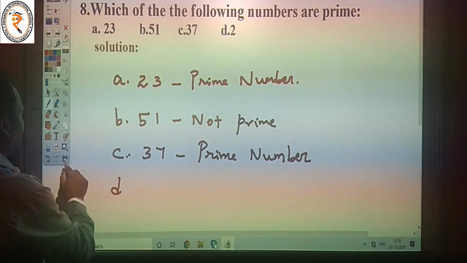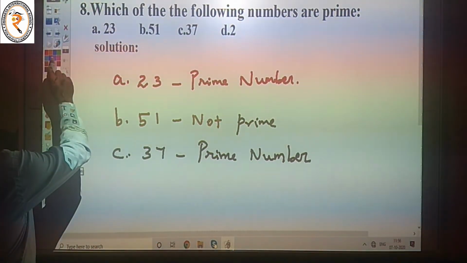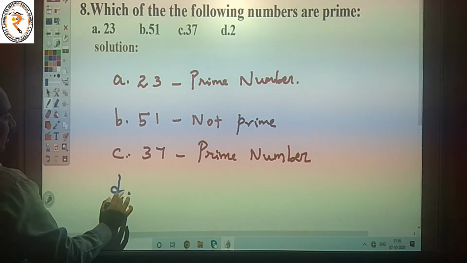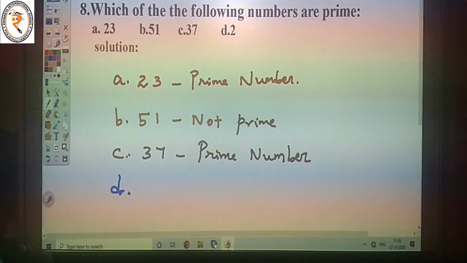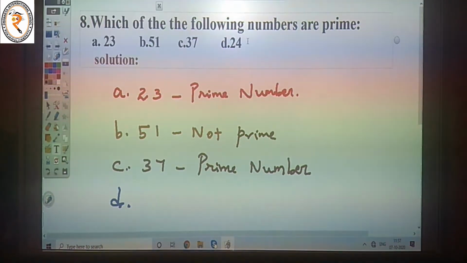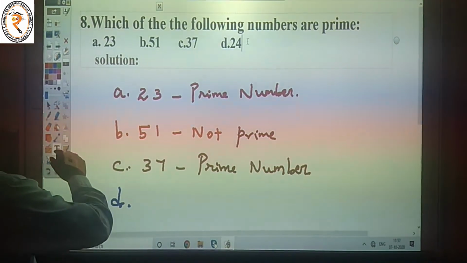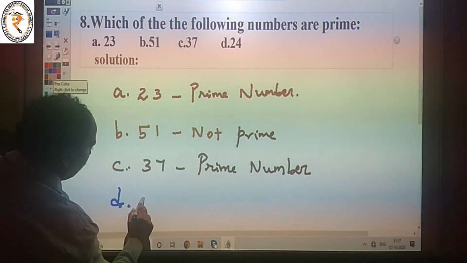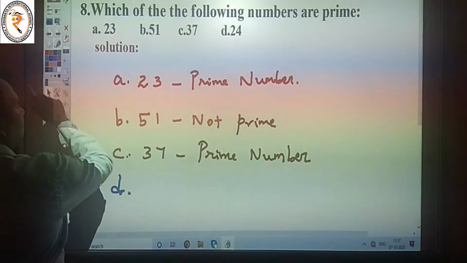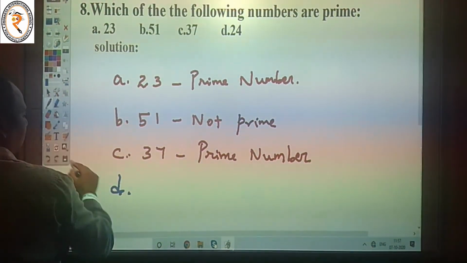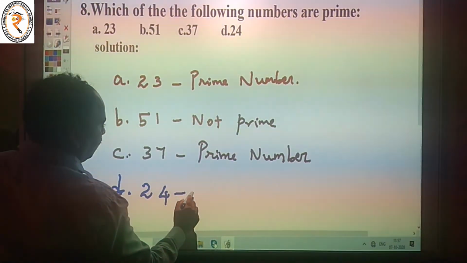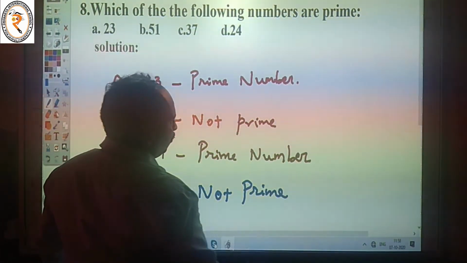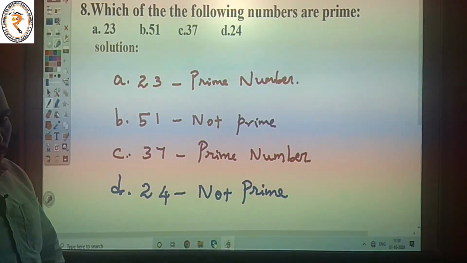Next one, D. D is equal to 24. It is a composite number, so it is not prime, because 24 has more than 2 factors.